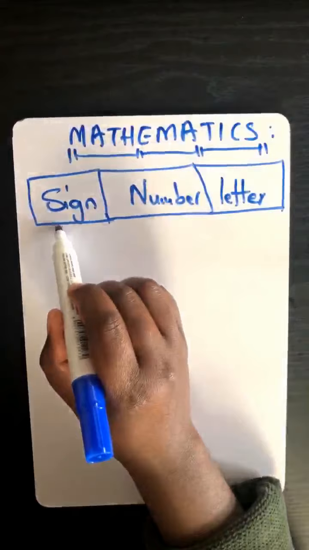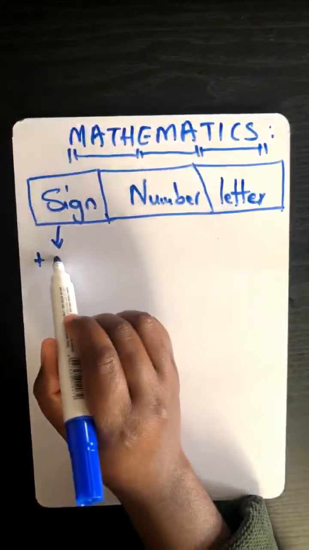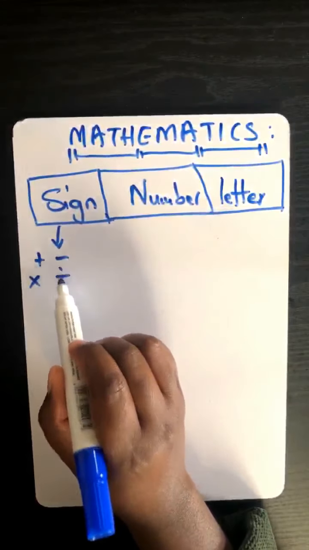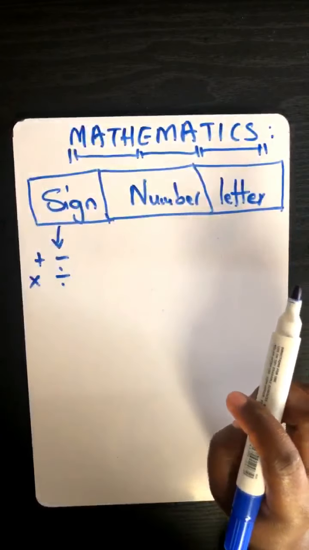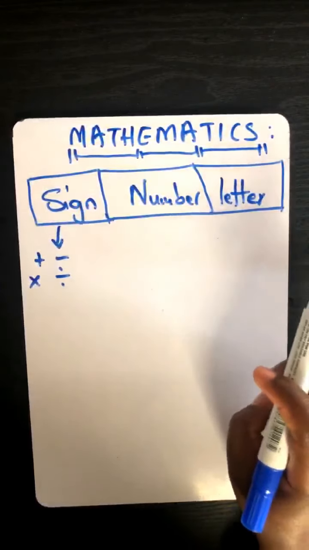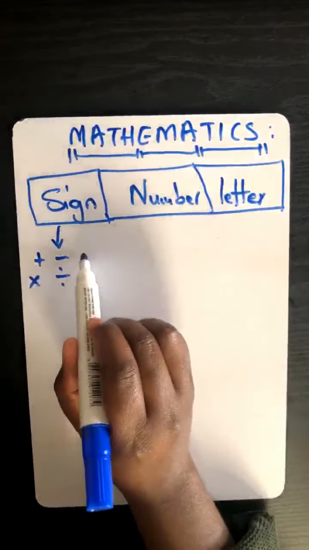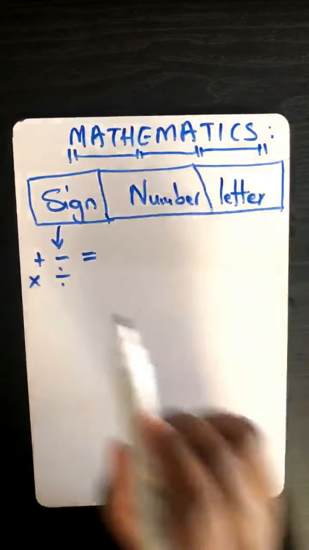A sign, we know very well that we are having a sign of a plus, a minus, multiplication, division. Do you want to add some more signs that you are aware of? No. Okay, I'll add for you. It's equals to, it's a math sign.